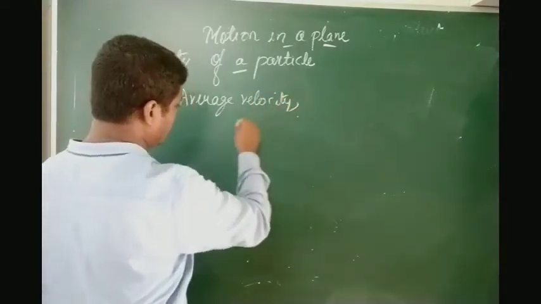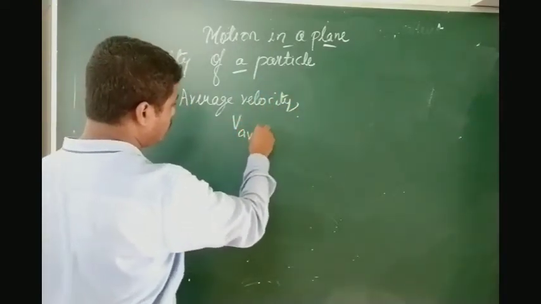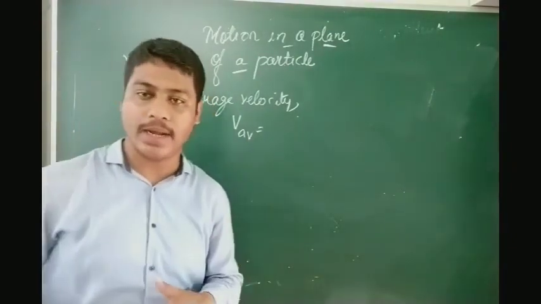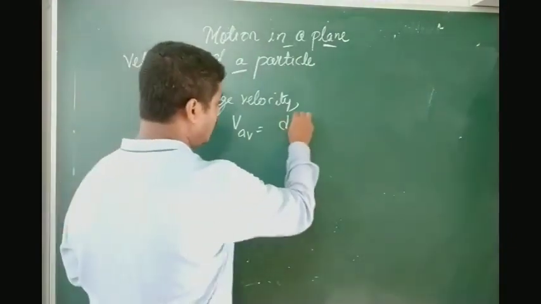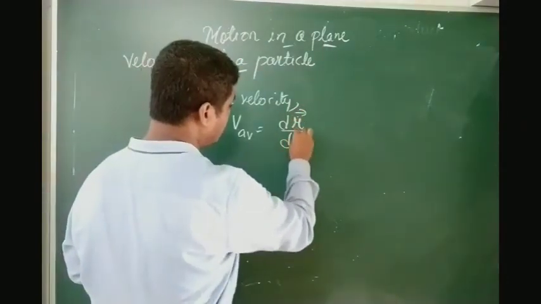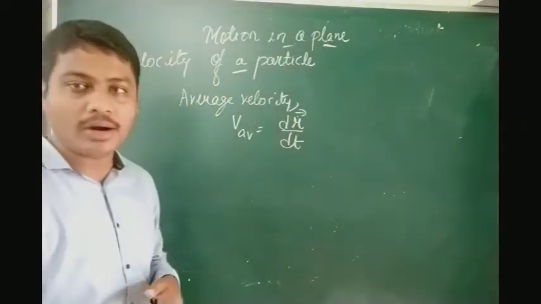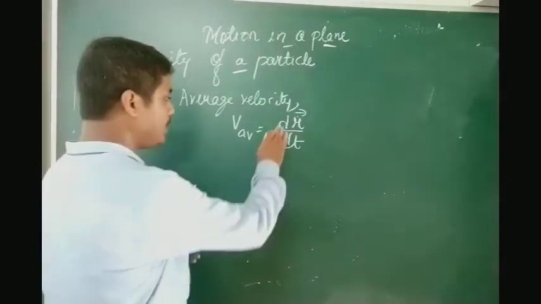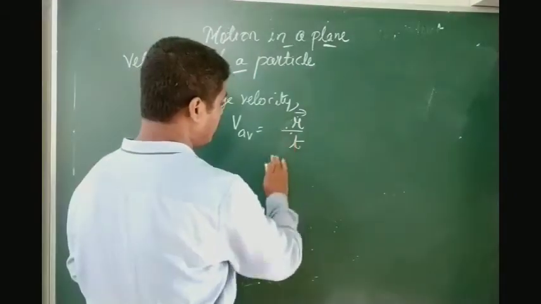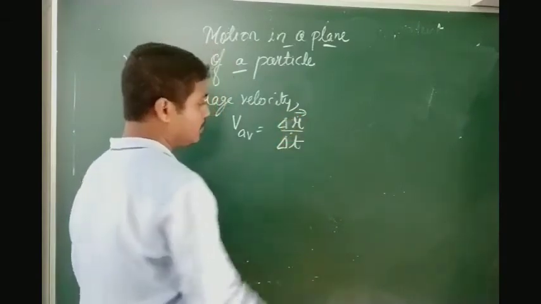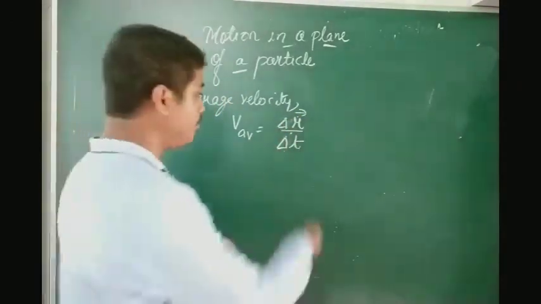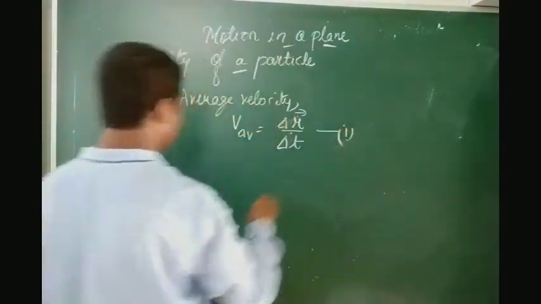Average velocity, v av, is the rate of change of displacement, so it will be dr by dt. Here dr is representing your displacement, or in place of d we can write delta, change in position divided by change in time. Now this is equation number 1.